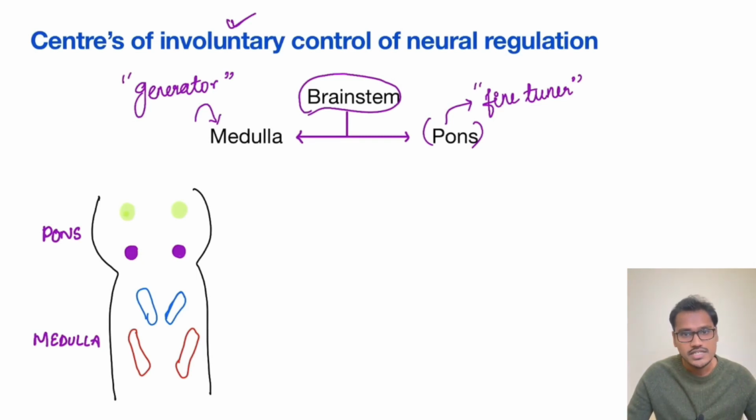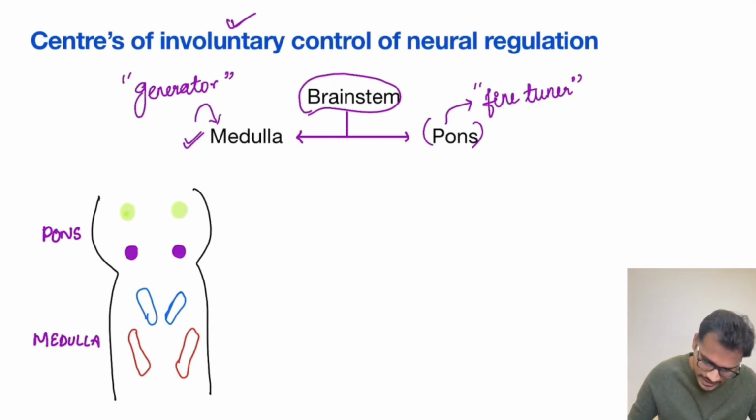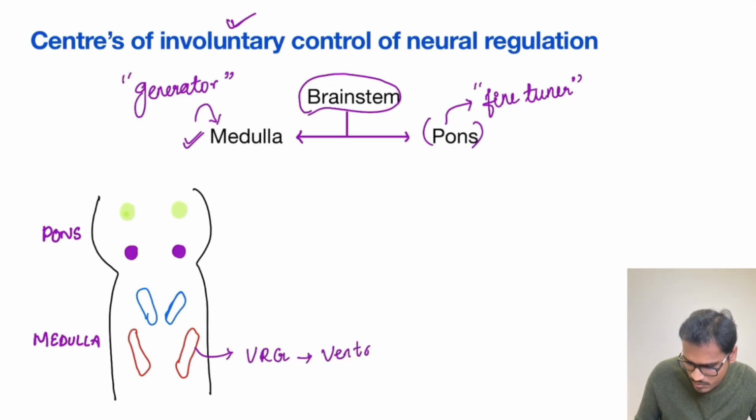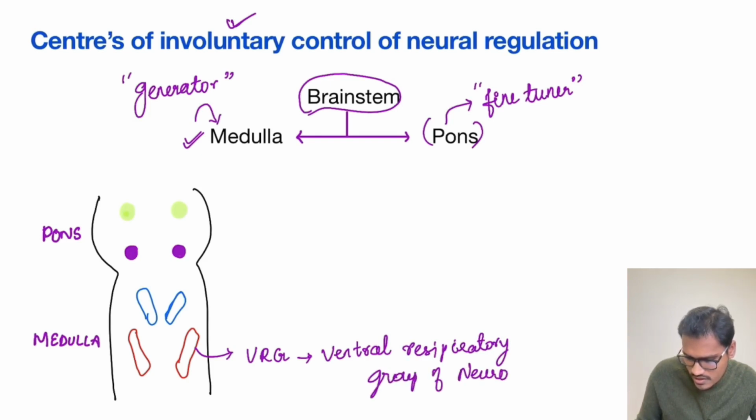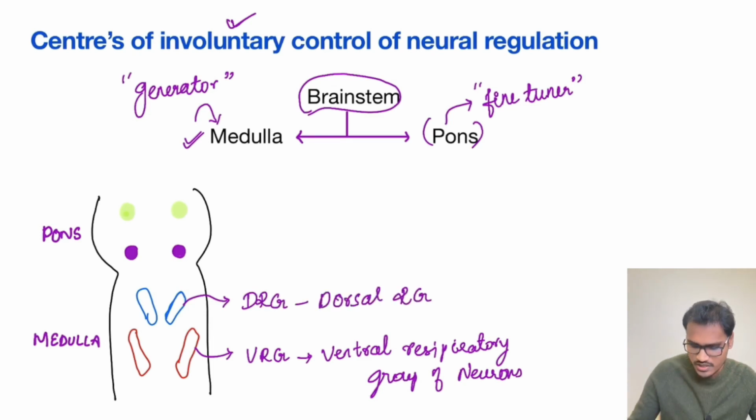First, let's discuss the respective centers in the medulla and pons. The medulla is the primary center, which is the generator. It has two groups of neurons. One is the VRG, that is the ventral respiratory group of neurons. And the other one is the DRG, that is the dorsal respiratory group. So, ventral respiratory group and dorsal respiratory group.